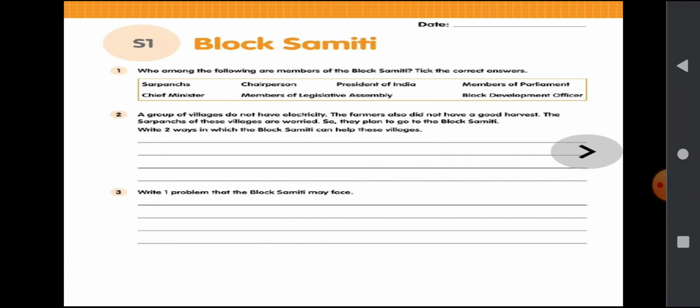So we learnt about it more. So I hope all of you are ready to write about it. Now question number 3, write one problem that the block Samiti may face. They are also asking the same question, and I also asked the same question to you. Okay, so you need to think about it.